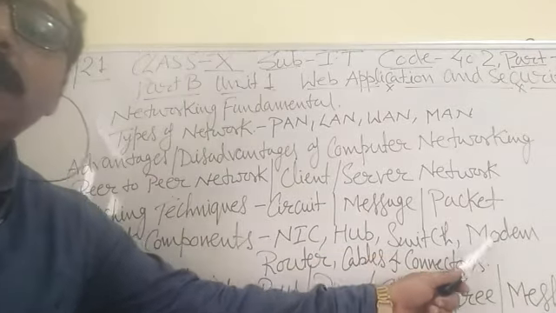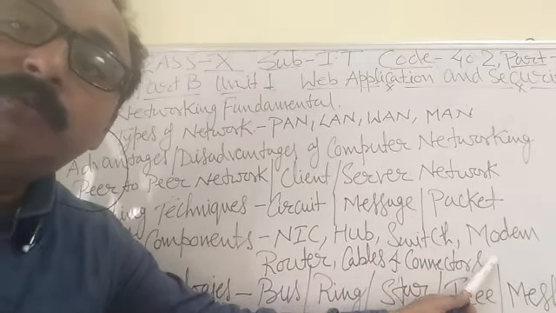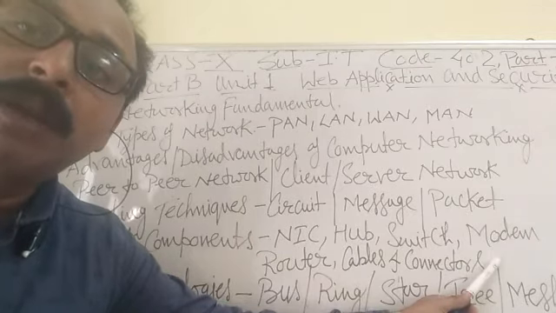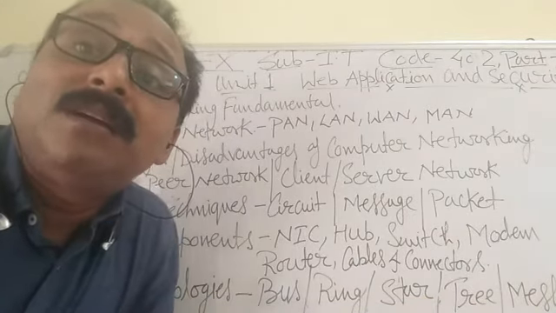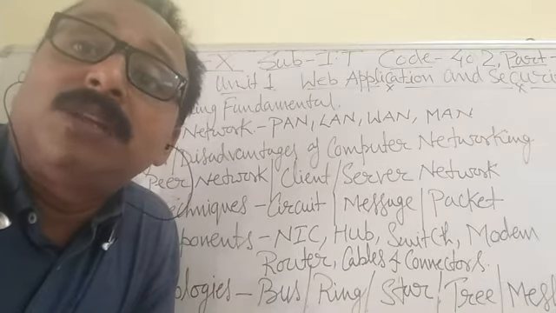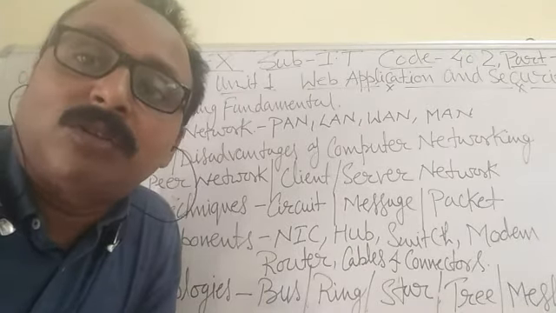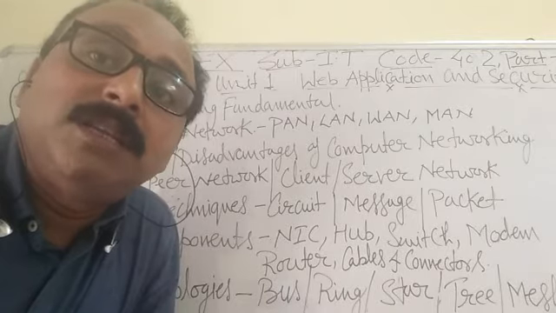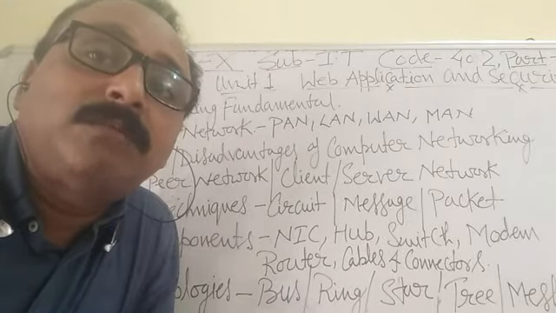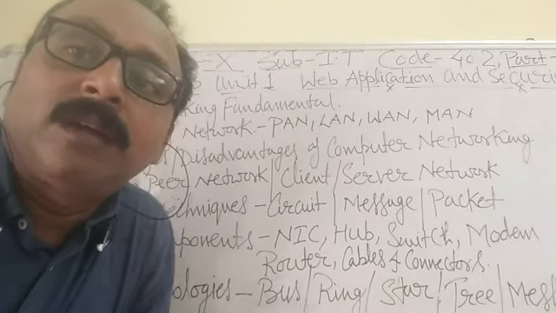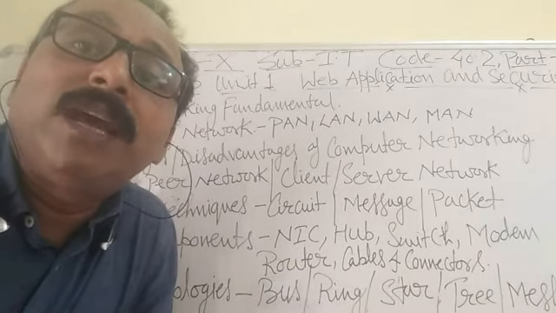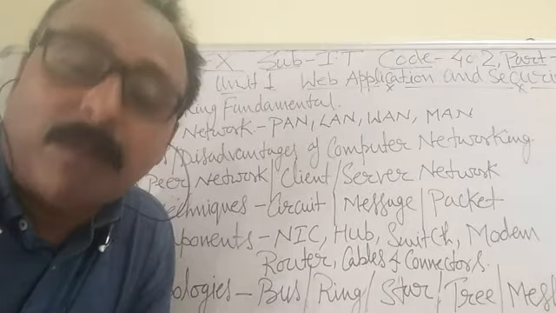Now next is the modem. What is the modem? Modem's full form is modulator and demodulator. With the help of the modem we can convert analog signal to digital signal and digital signal to analog signal. What is a digital signal? A digital signal is in the form of 0 and 1, and an analog signal is in the form of waves, right? So with the help of the modem we can connect to the internet.